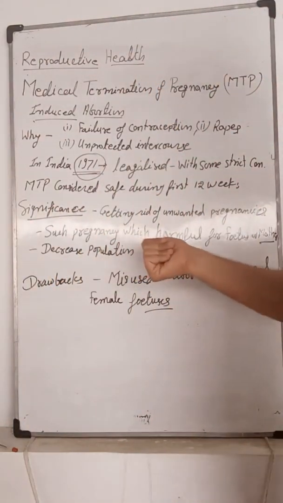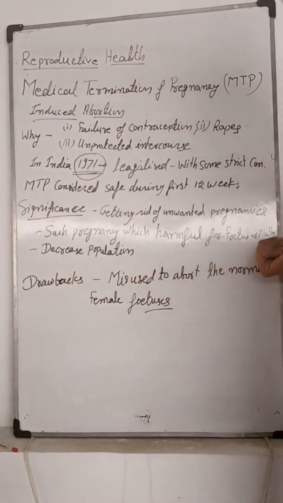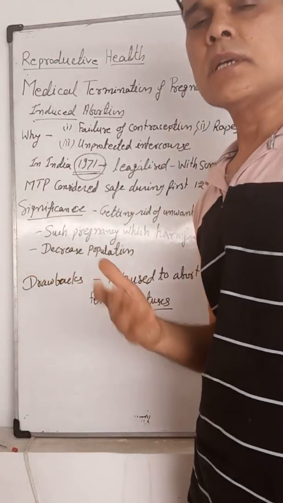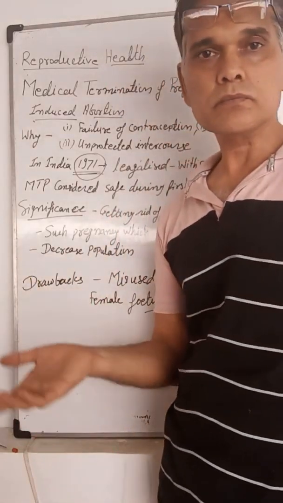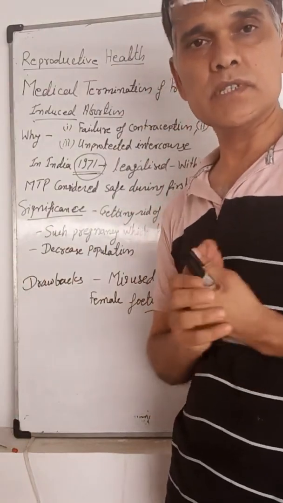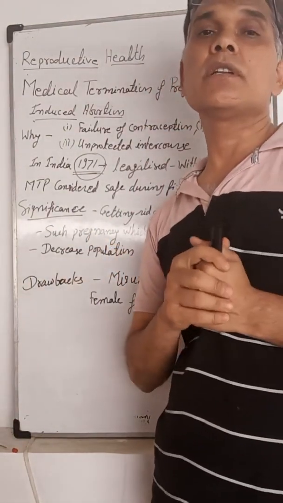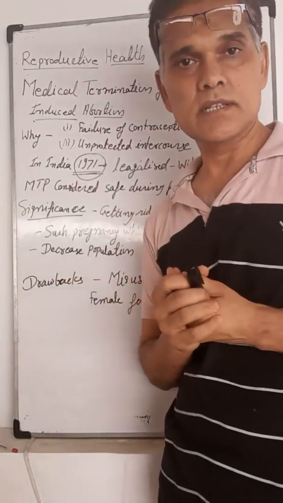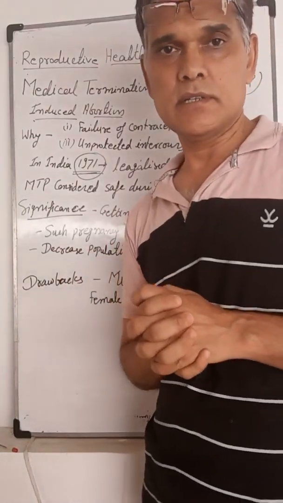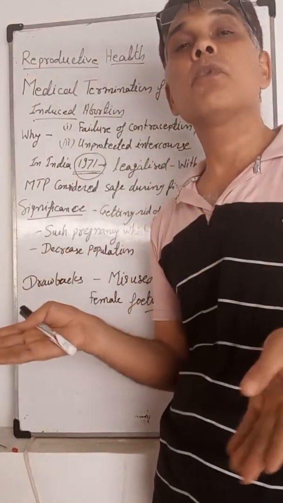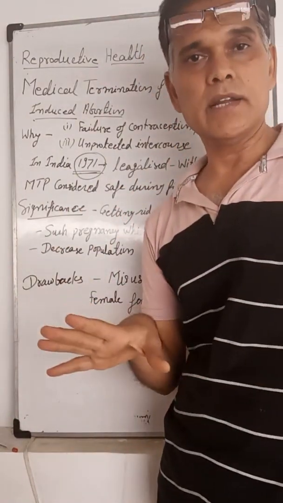Another use is for such pregnancy which is harmful for the fetus or mother or both. Sometimes the pregnancy is harmful for the mother, and the mother is not capable of carrying the young one, or some genetic disorder is present in the fetus, due to which normal development will not occur, or sometimes it is harmful for both mother and fetus. At that time MTP is required.